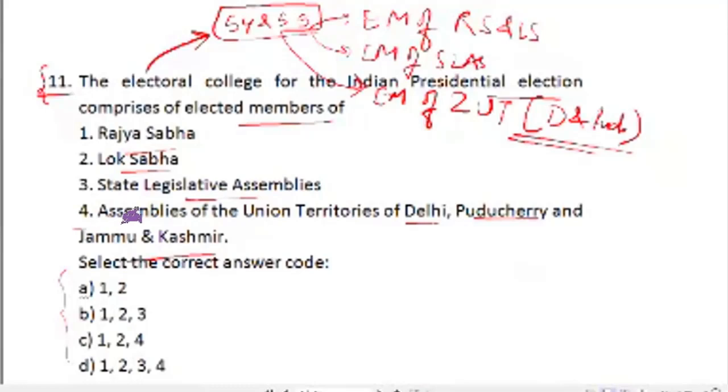So Jammu Kashmir MLAs are not part of it. So this statement is incorrect. And all 3 are part of Electoral College. So B is right answer.